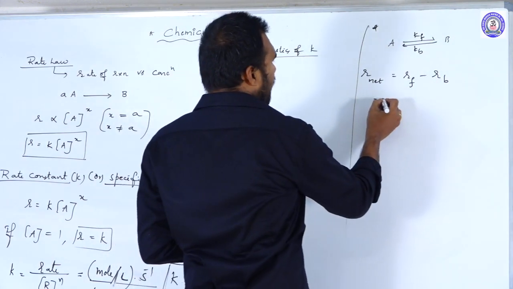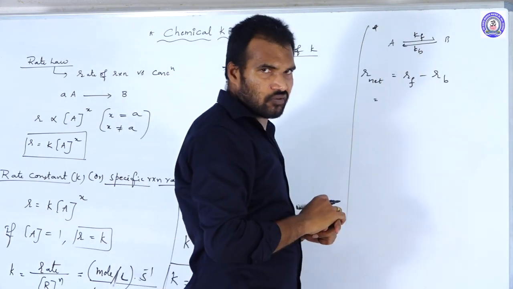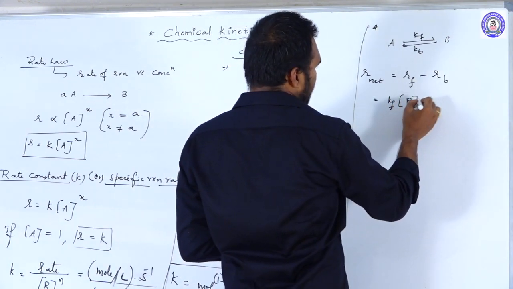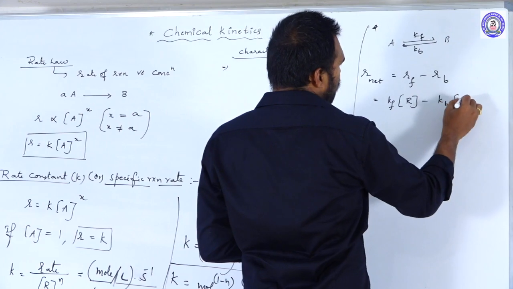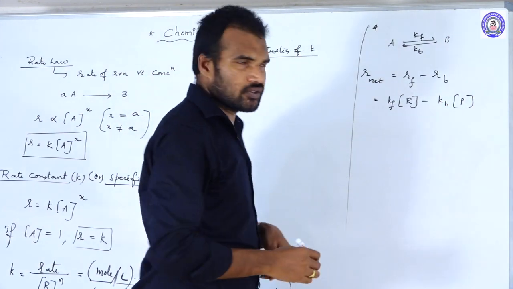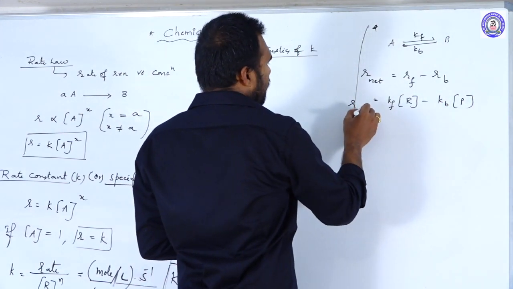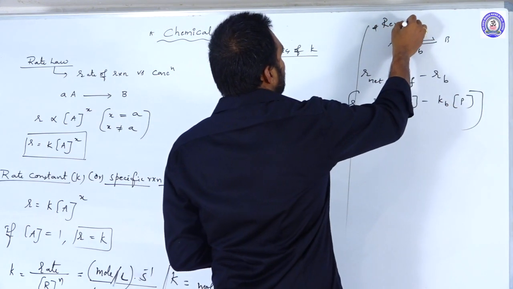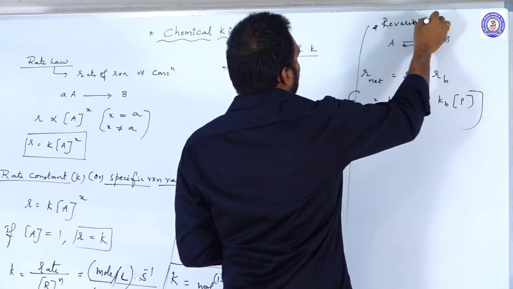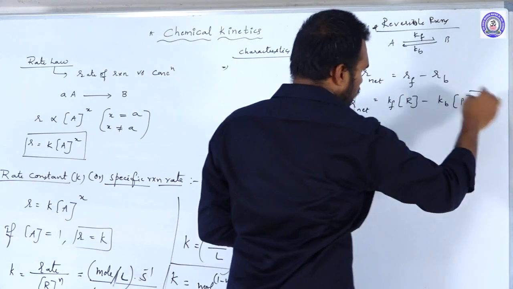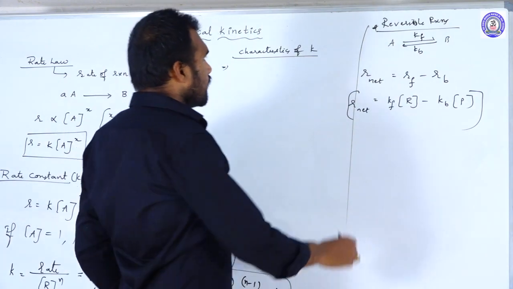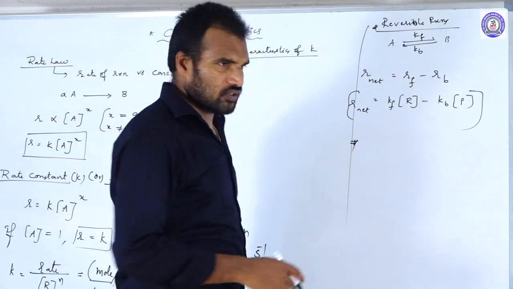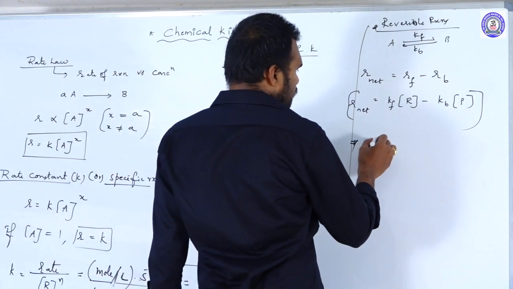So what is the formula for Rf? Rf is equal to Kf into concentration of reactants. So net rate is Kf into concentrations of reactants minus Kb into concentrations of products. So this is the net rate of reaction formula for which reactions? For reversible reactions, this is the formula we can use. Next one. Suppose the reaction is going in sideways reactions.